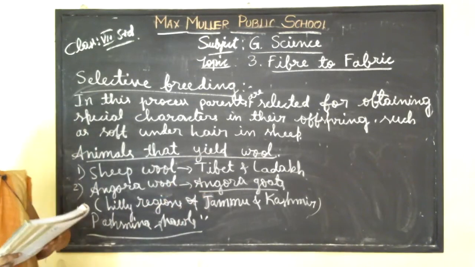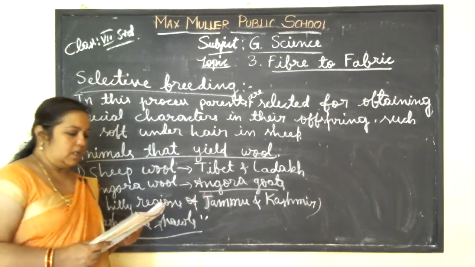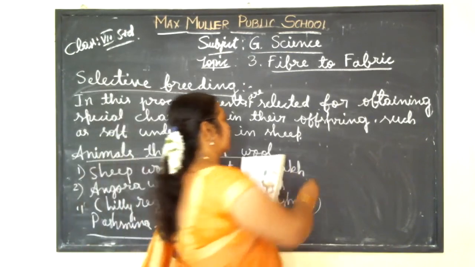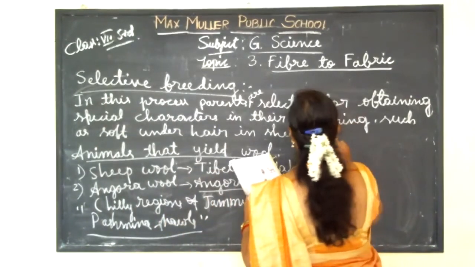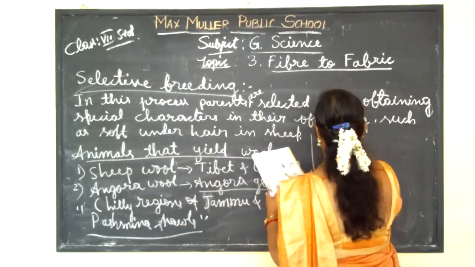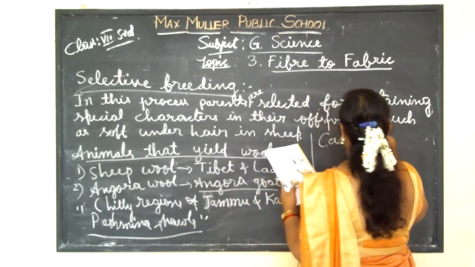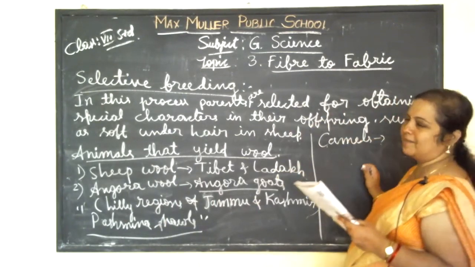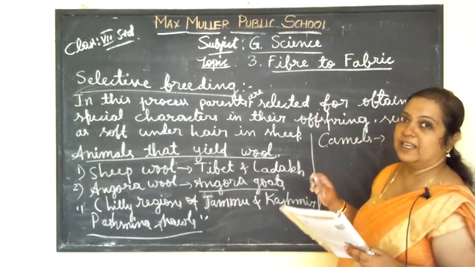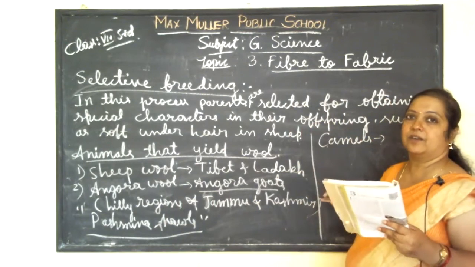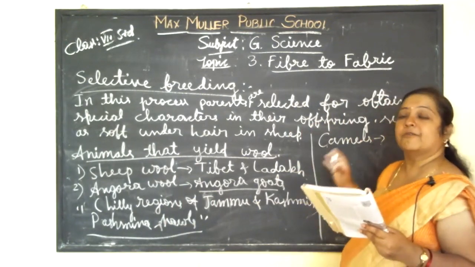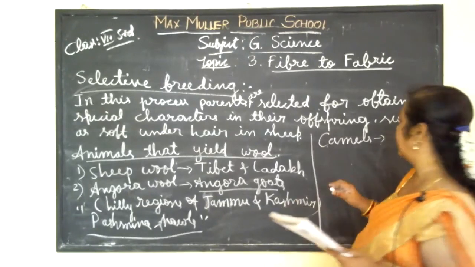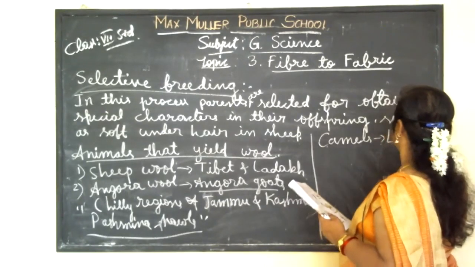Then the fur or hair on the body of camels is also used. So camels are also used for growth of wool. Not all camels, but a few camels are specially bred for the purpose of getting the wool only. They are llama and alpaca.